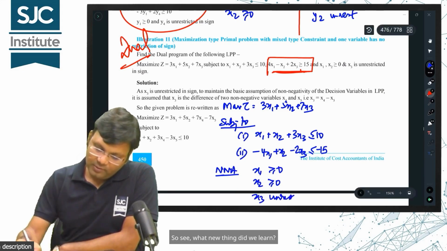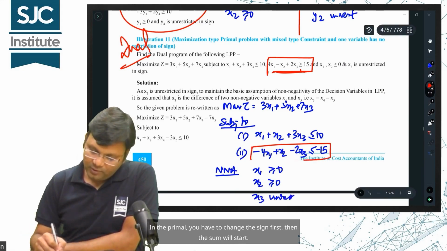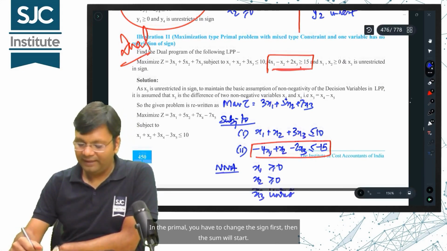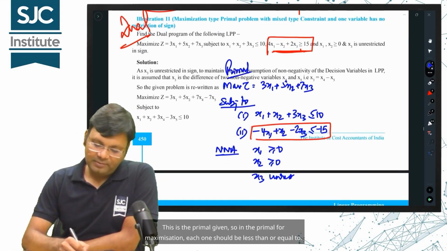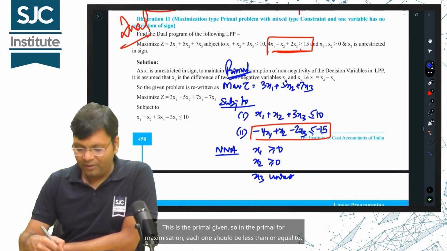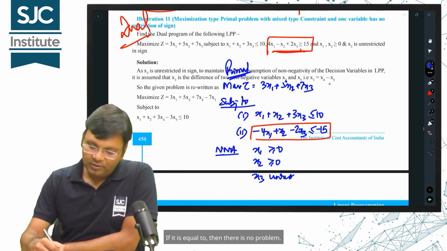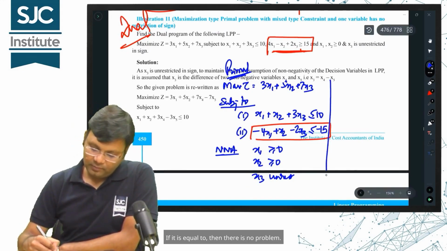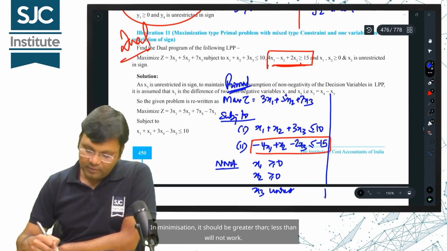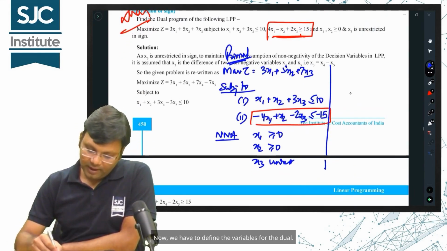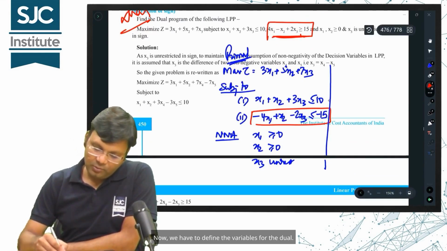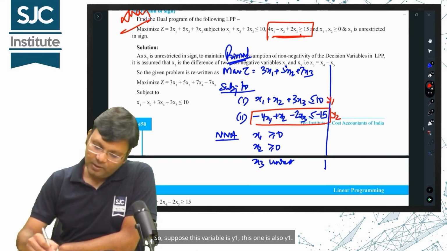So see, what new thing did we learn? In the primal, you have to change the sign first, then the sum will start. This is the primal given, so in the primal for maximization, each one should be less than or equal to. If it is equal to, then there is no problem. Greater than will not work. In minimization, it should be greater than, less than will not work. Now, we have to define the variables for the dual. So, suppose this variable is y1, this one is y2.